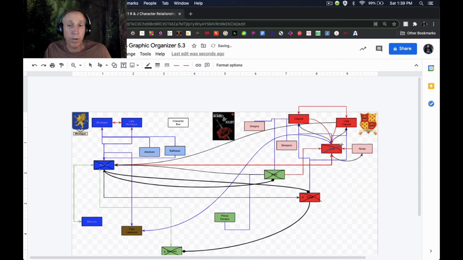And if you didn't notice, also in Act 5, when Montague comes in, he mentions that his wife has passed. She couldn't handle all that was going on. She died of a broken heart because of all the stuff that was happening with her son. So nobody killed her, but she has perished. Right? That's a tragedy for you. Let's see. I think everybody else is still living. 1, 2, 3, 4, 5. Only 6 characters died in the tragedy. That's not too bad.